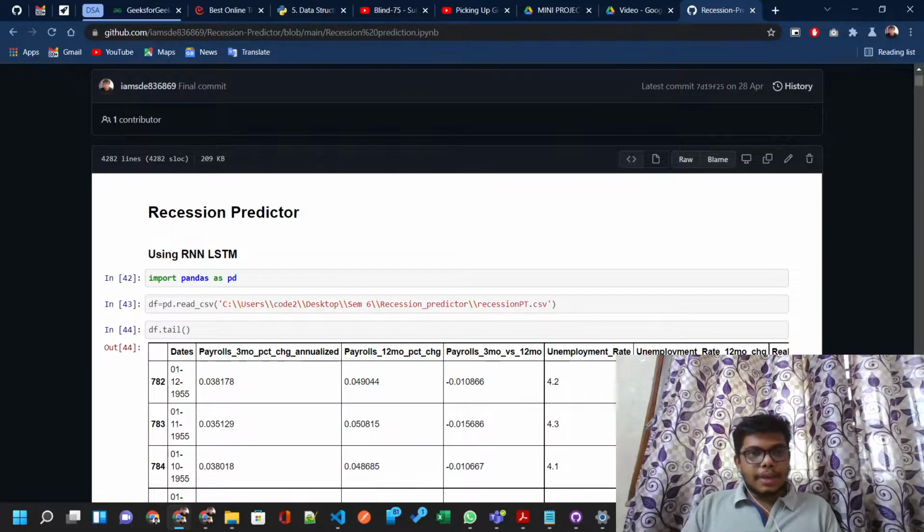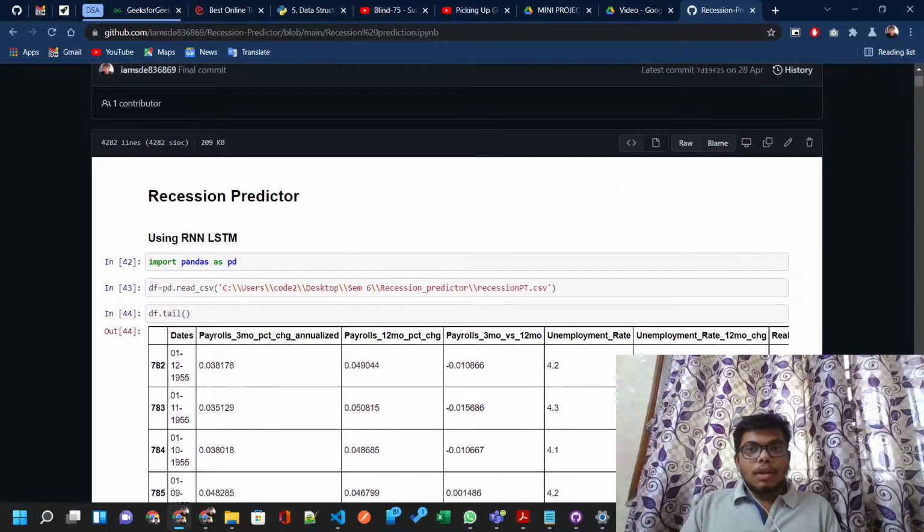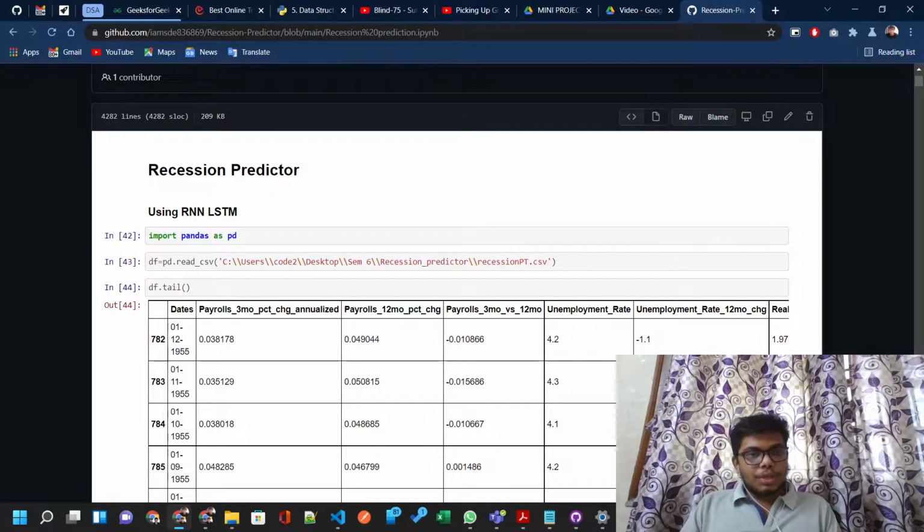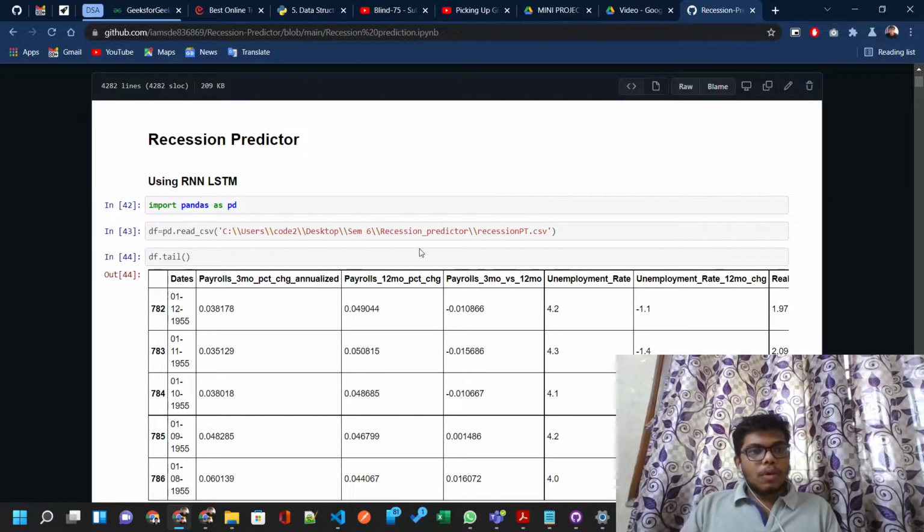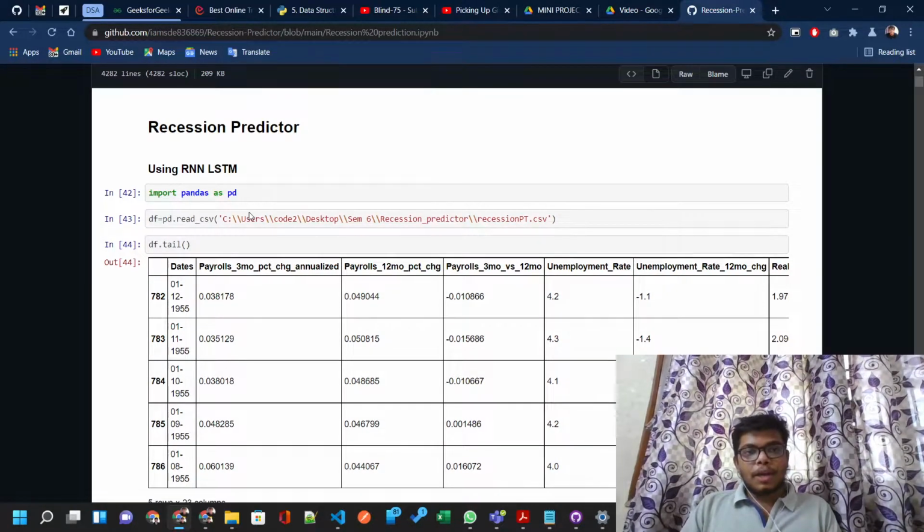I'm making a recession predictor in my mini Python project. The algorithm used here is a recurrent neural network, long short-term memory. In the first cell I imported pandas. Pandas can be used to manipulate lists and gives us many methods that make our work and computation easier.